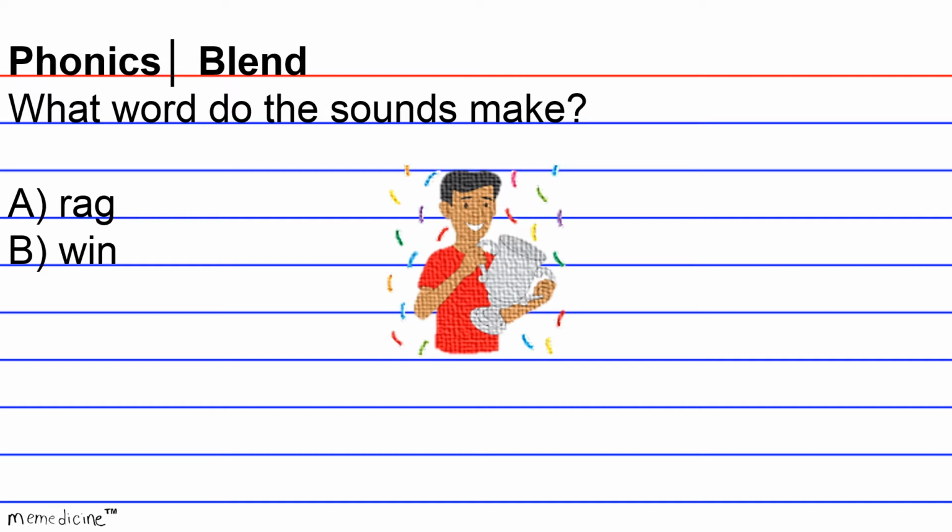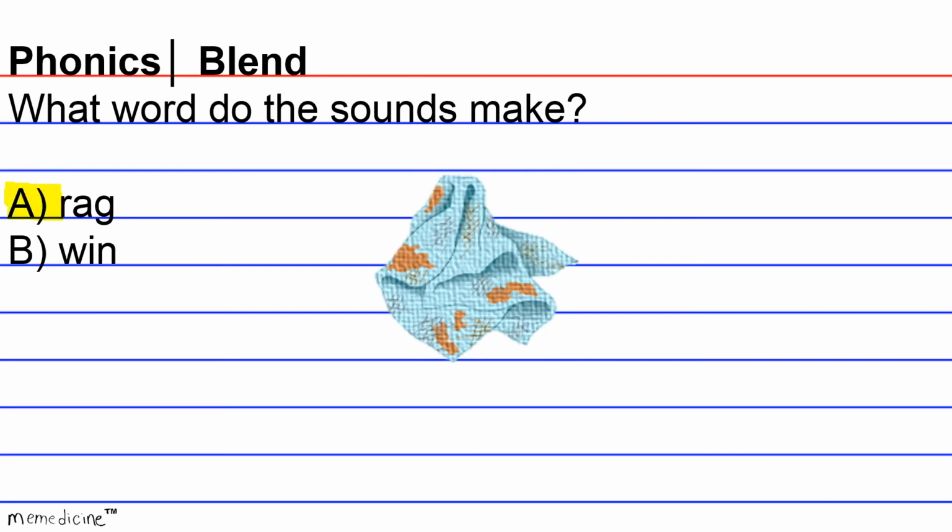The word rag is made up of 3 letters. R represents the R sound. A represents the A sound. And G represents the G sound. When you blend their sounds together, you get the word rag. The correct answer choice is answer choice A, rag.